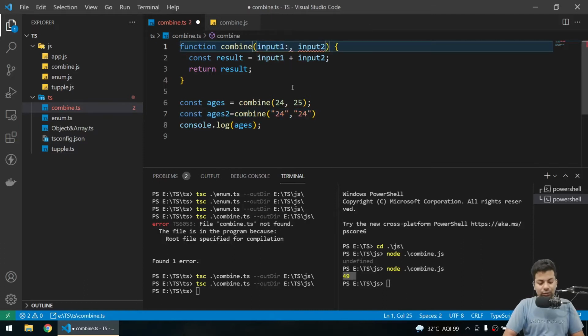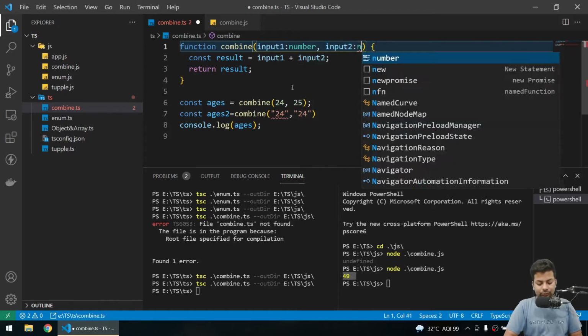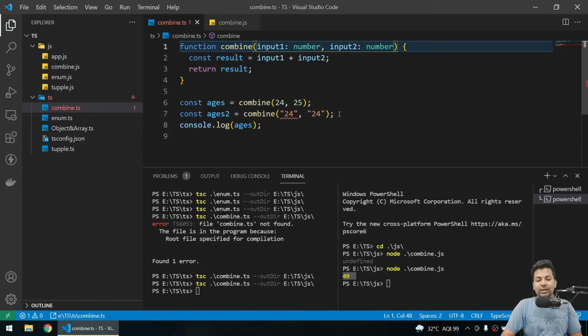So I'll change it to number. Now it's showing okay, you just can't send a string because it's only accepting number. And if I just remove it,